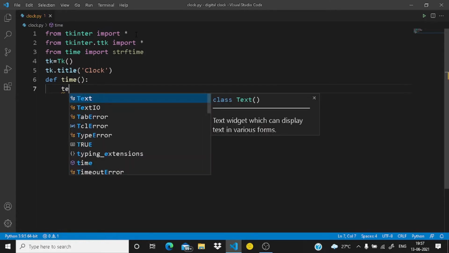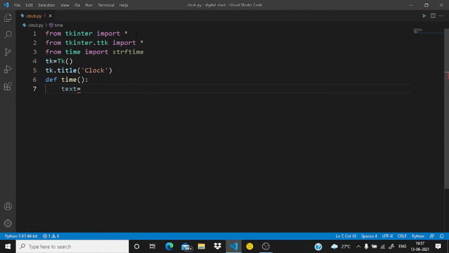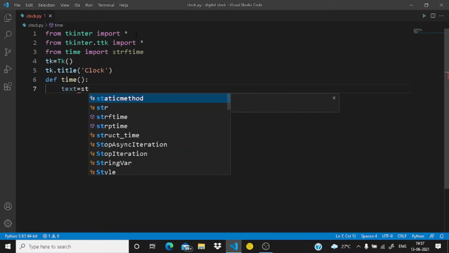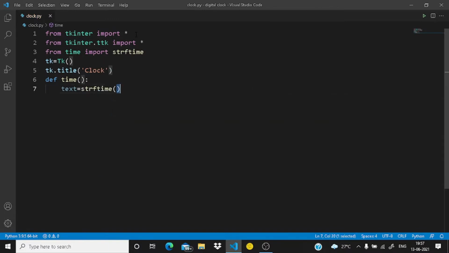So let's type the text equals, this will be the text which will be displayed on the label. So text equals strftime here, and now within the round brackets you need to type within inverted commas, make sure within inverted commas, %H, this is for hours, then a colon, then %M, this is for minutes, then a colon, then %S, then a space, and then %p.